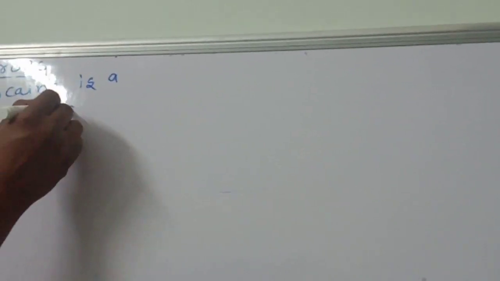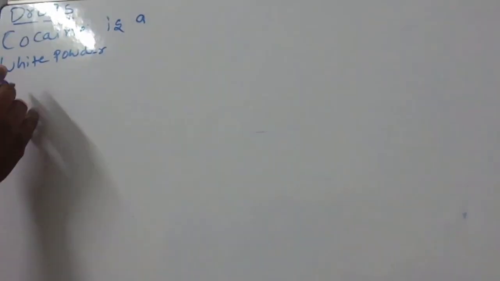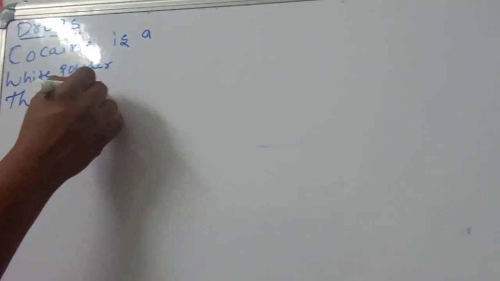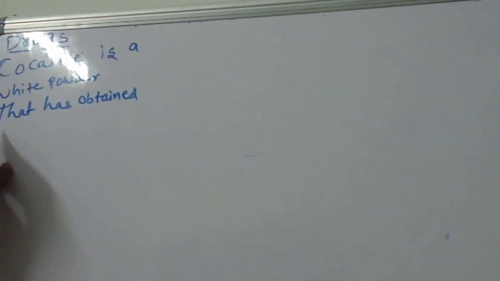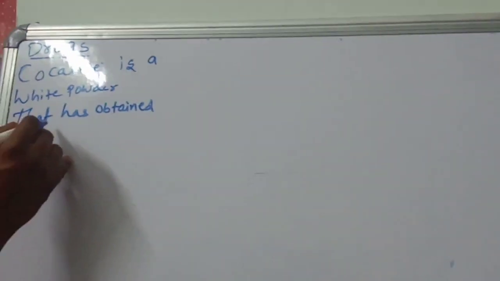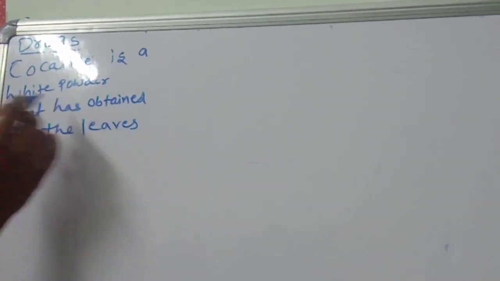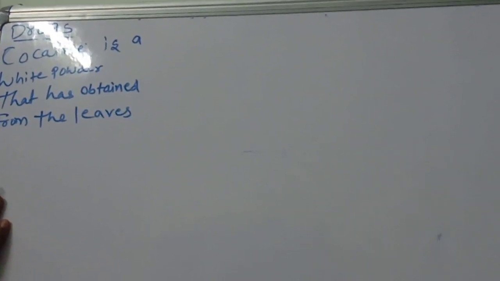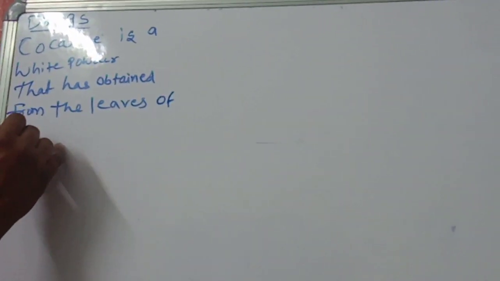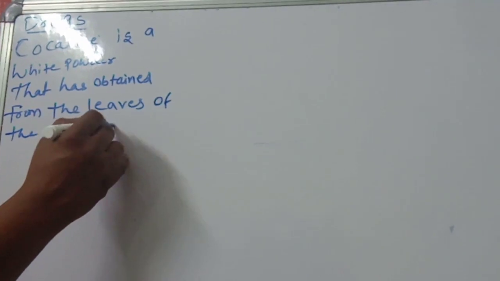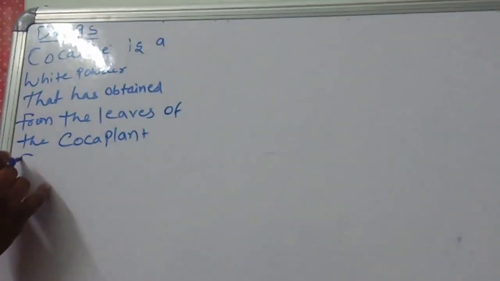Another drug is cocaine. Cocaine is a white powder that is obtained from the leaves of the coca plant.